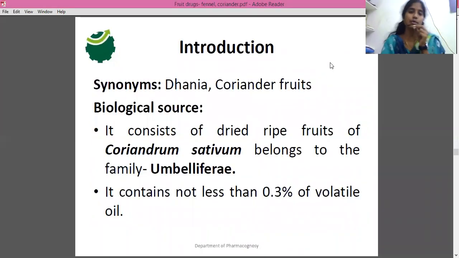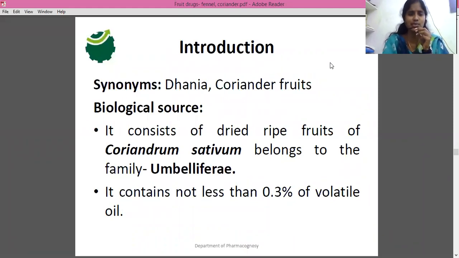First, we have to know about this plant, that means about this fruit. Introduction to coriander. First, we have to know the synonyms. The other most common names of coriander are dhania and coriander fruits. In our homes, we usually call it dhania, right? So another synonym is dhania. Dhania is only for the fruits, not for the leaves.